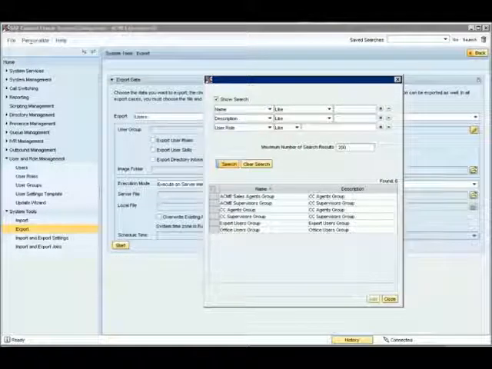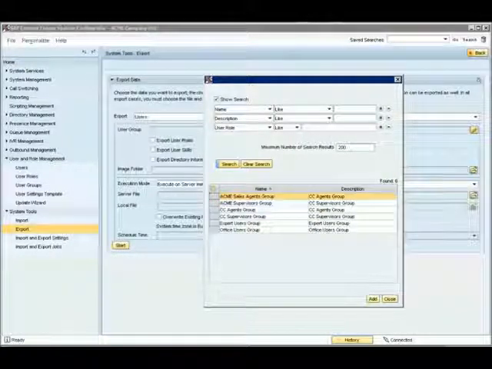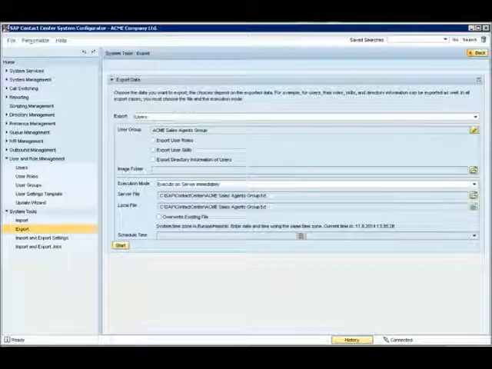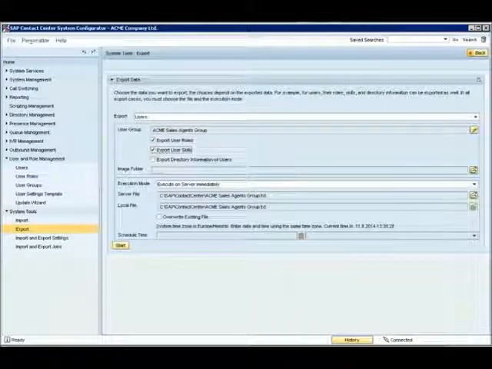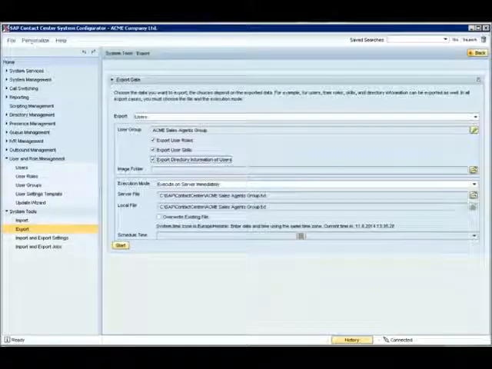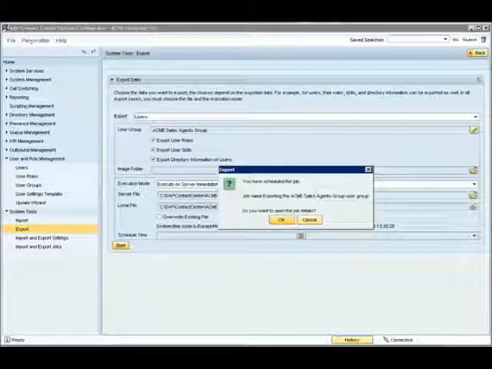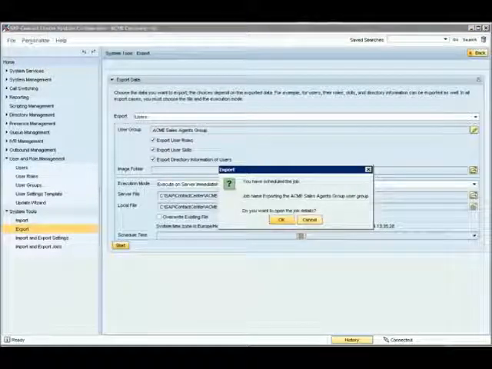Let's choose Acme Sales Agent Group and press the Add button. Through checkboxes, we choose to export also the user roles, skills and directory information. Other settings are fine, so we press the Start button. We don't need to see the job details, so we press Cancel.